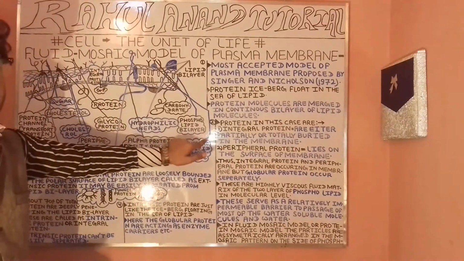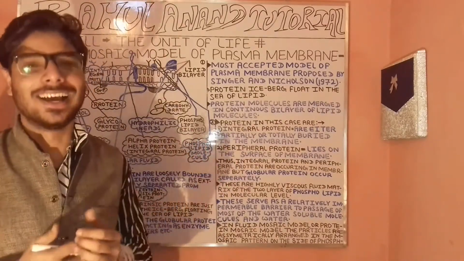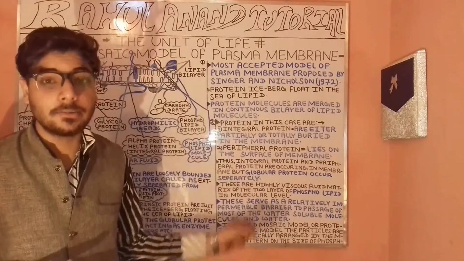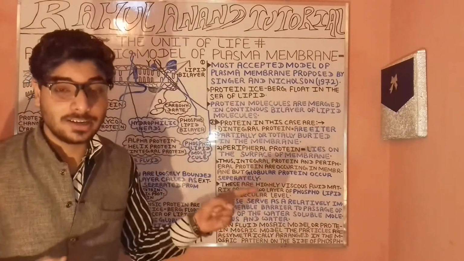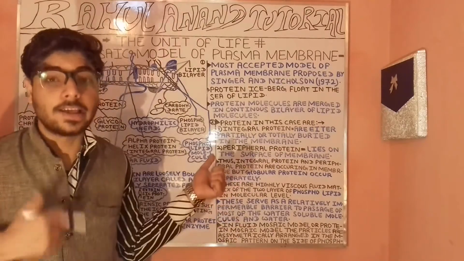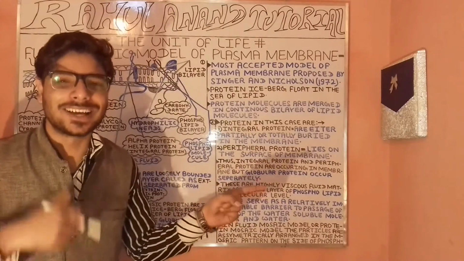So here is the phospholipid bilayer. The fluid mosaic model has different types of components and composition in it. What are these? We will often have the cholesterol, as well as the integral protein, then the peripheral protein, often a bit of the globular protein. Then we will also have the sugar, the cholesterol, as well as the carbohydrate.